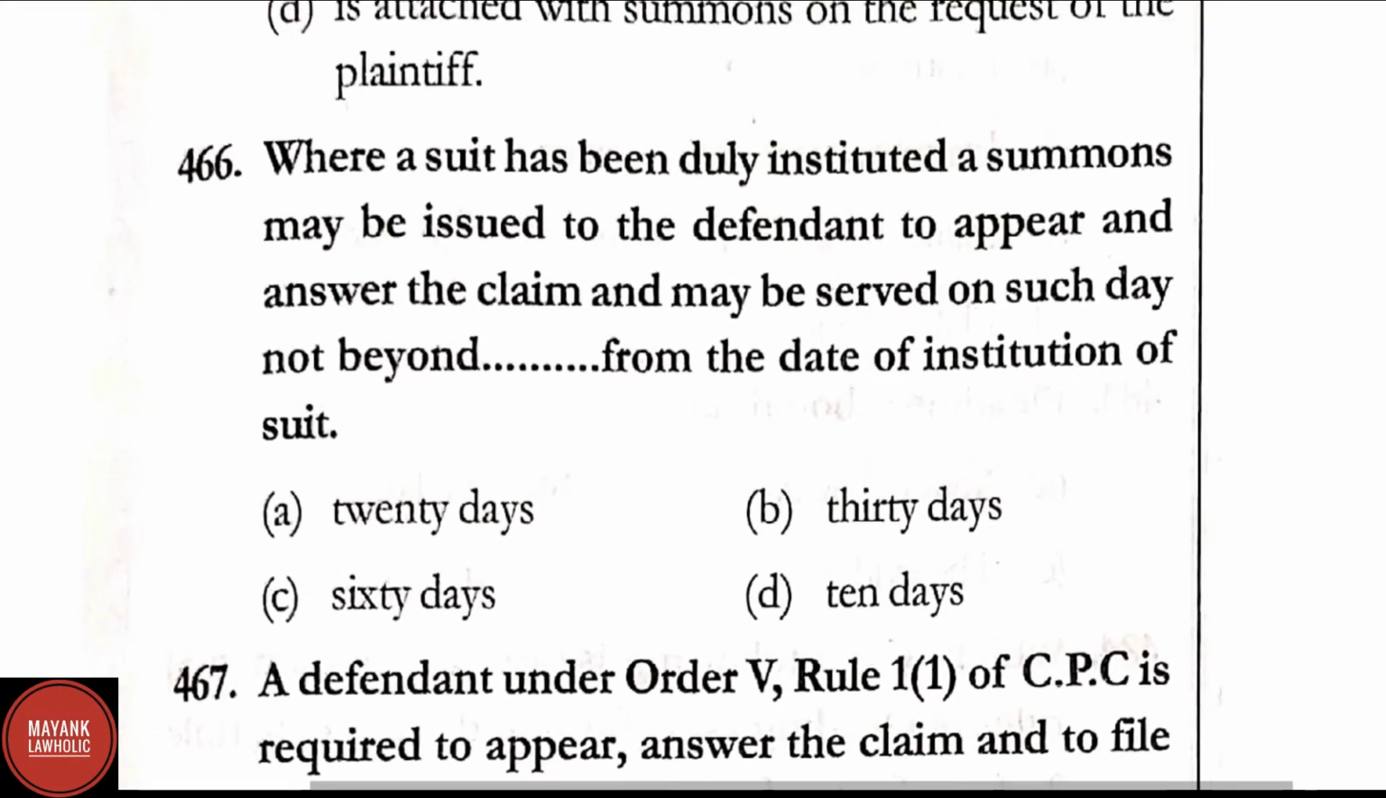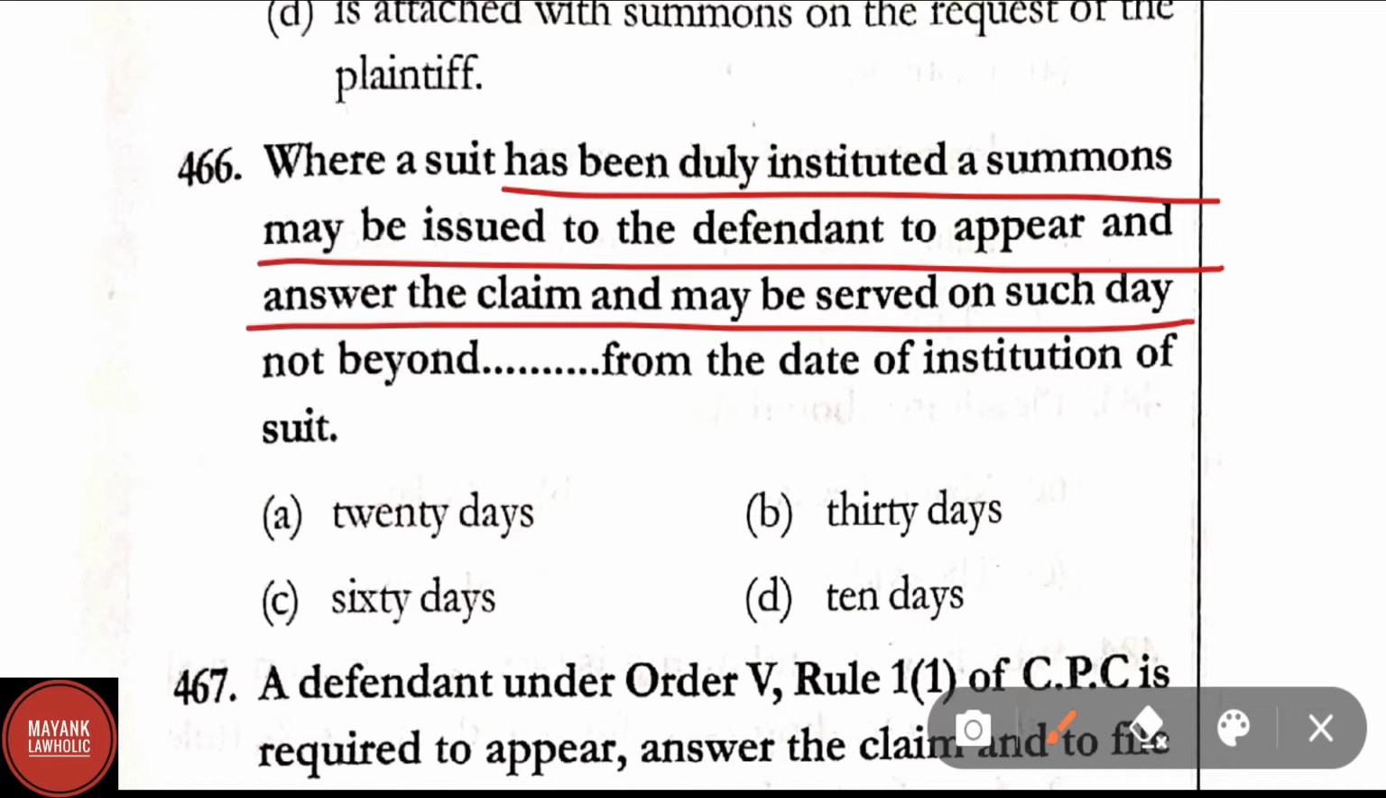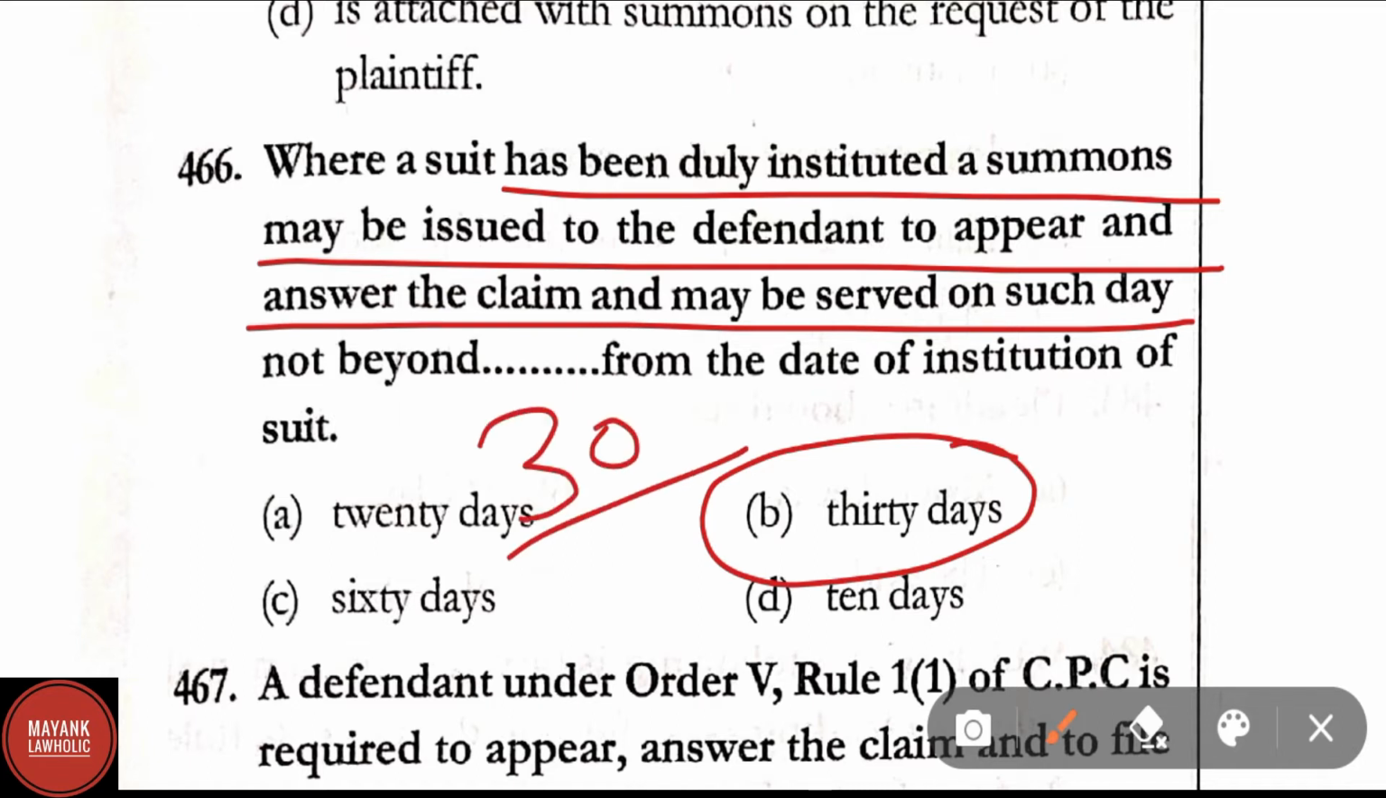Question number 466. Where a suit has been duly instituted, a summons may be issued to the defendant to appear and answer the claim and may be served on such day not beyond ___ from the date of institution of suit. Here correct answer is option B, that is 30 days from the date of institution of suit.